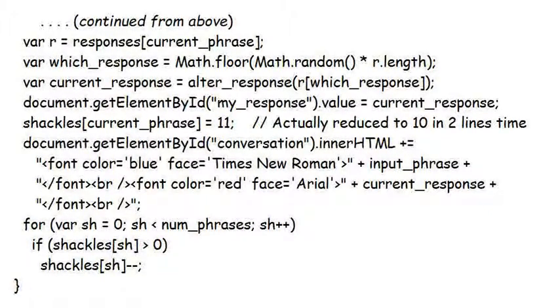The shackle value for this phrase is set to 11 to demote it down the possibilities list. Now, I did say I would use the value of 10, but in a couple of lines' time, all the shackle values are being reduced back down towards 0 anyway.